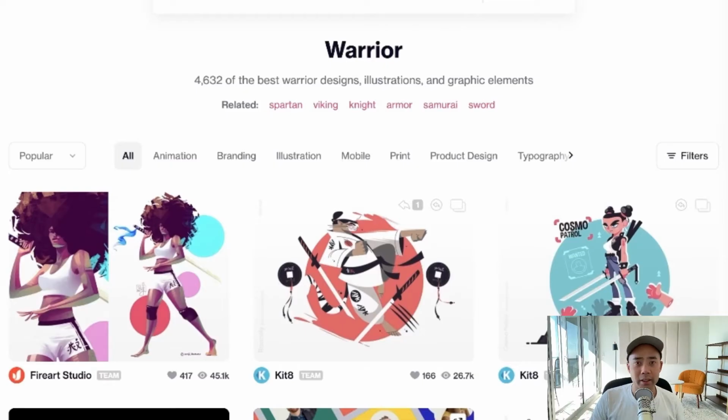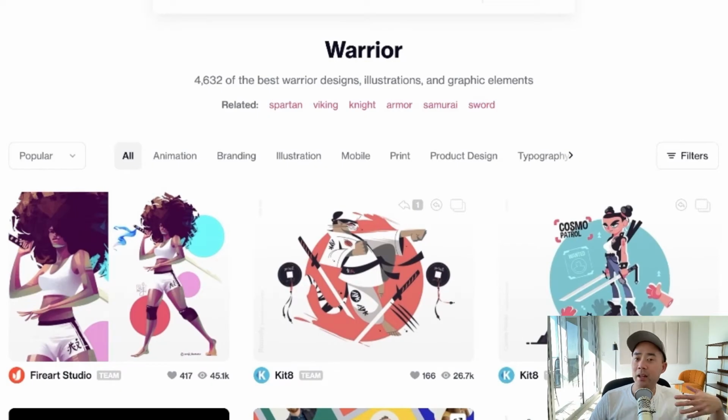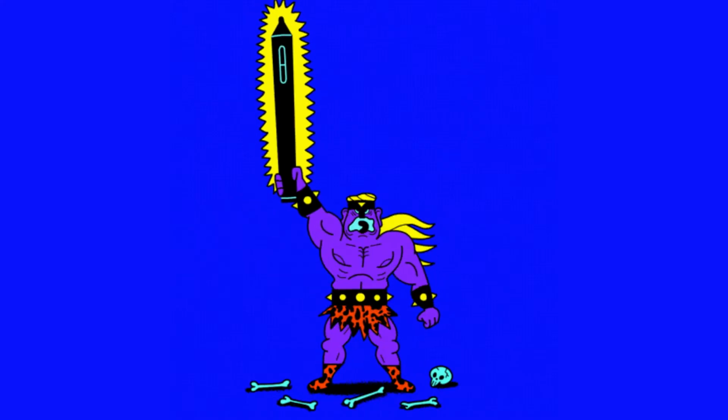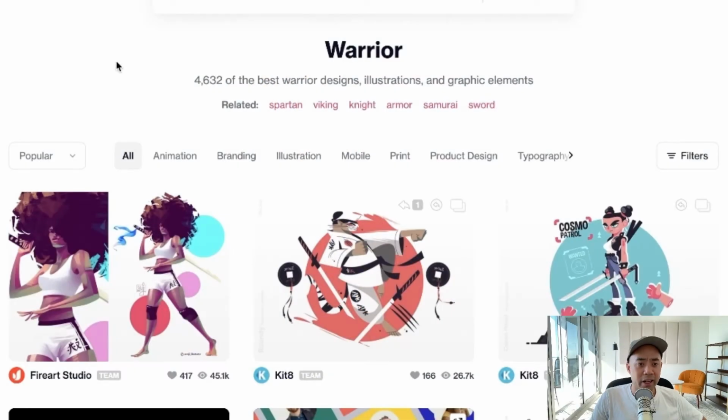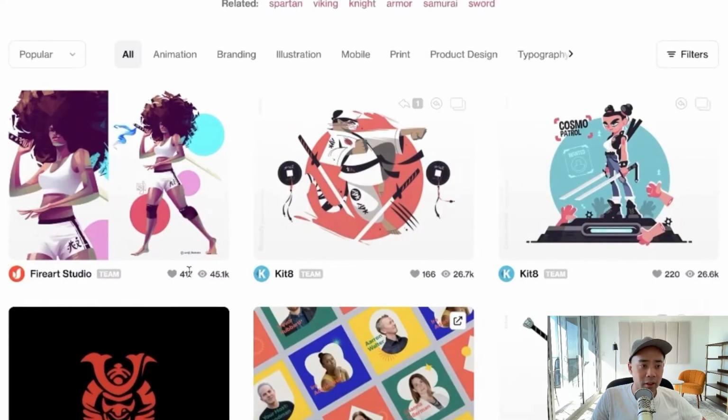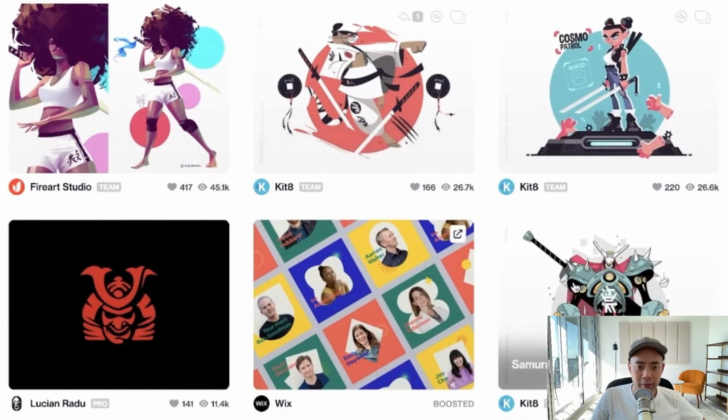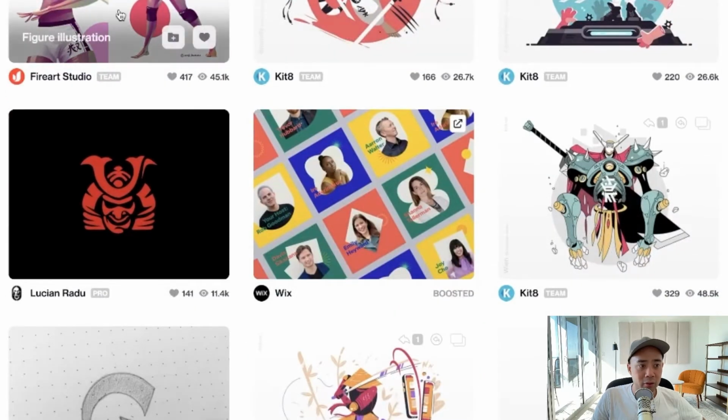The first tool is Dribbble. Dribbble is a marketplace where you can search for different artists, and Behance would be another one. On Dribbble, I can search for certain keywords to find different artists. Let's say I wanted to create an NFT about different warriors. I might just type in the word warrior and I can see the different warriors. So I can see what aesthetic I'm going for. Am I going for more of an anime type of aesthetic, or kind of cartoony like these, or what else do we got?